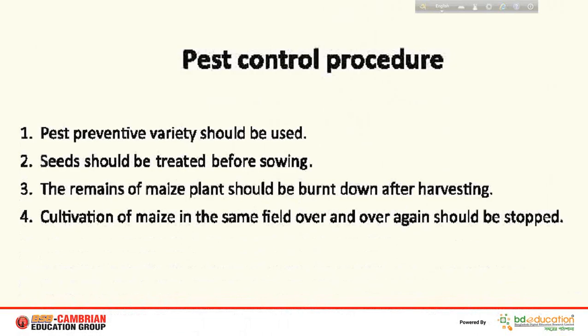So, pest control procedure. How pests should be controlled. To prevent the pest, some procedures should be adopted. These are: pest preventive varieties should be used. Seeds should be treated before sowing. Before sowing the seeds, we have to purify the seeds. This is called treating of seeds. The remains of the maize plant should be burnt down after harvesting.